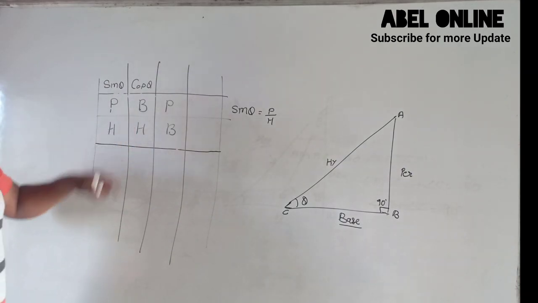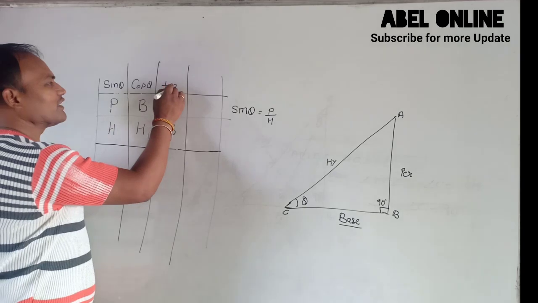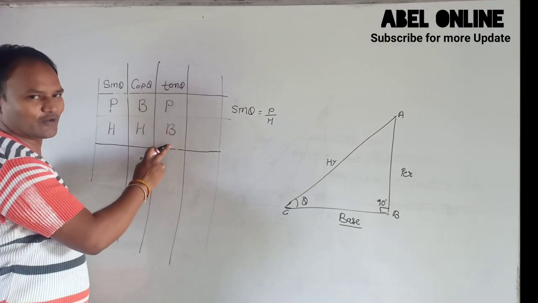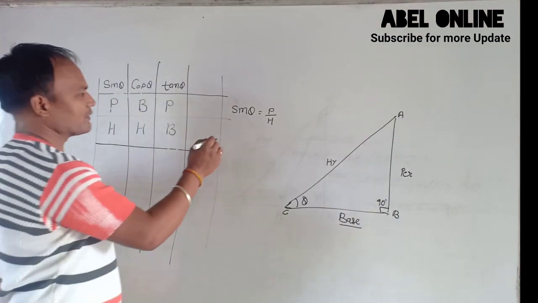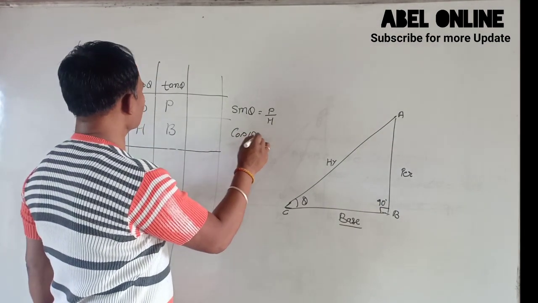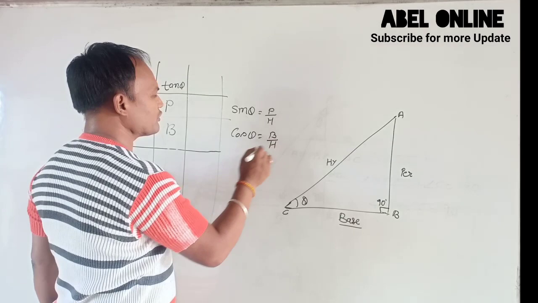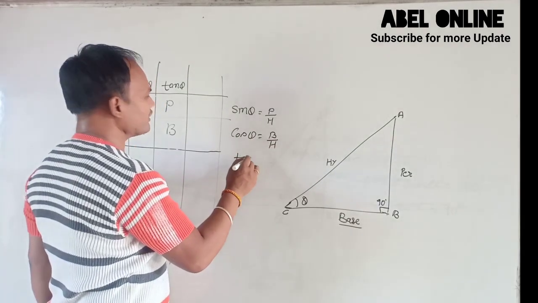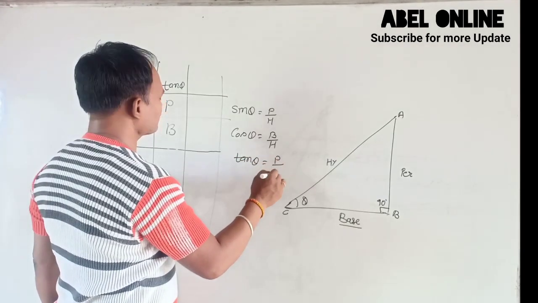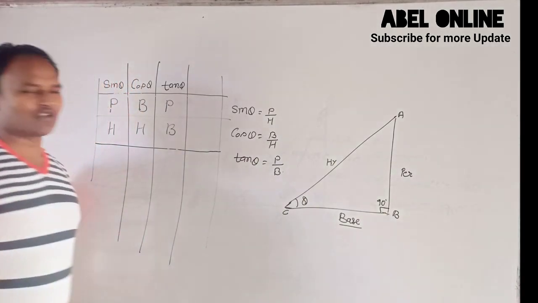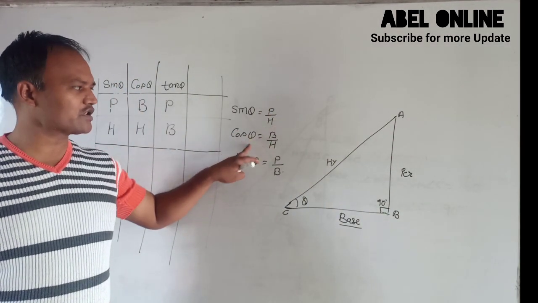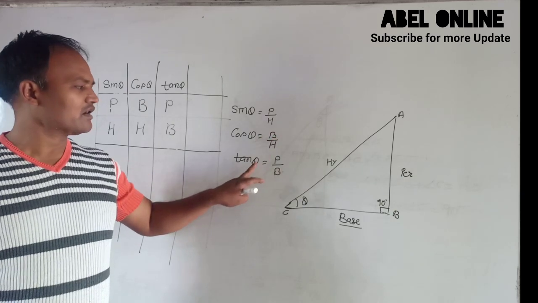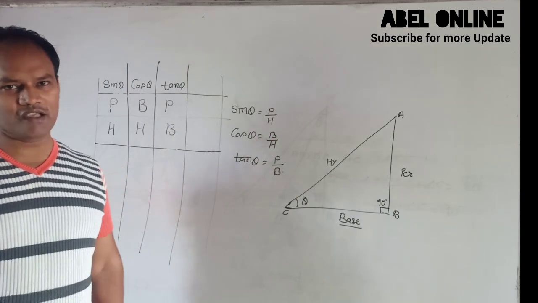Same way, tan theta is perpendicular upon base. So sin theta means perpendicular upon hypotenuse, cos theta means base upon hypotenuse, and tan theta is perpendicular upon base.